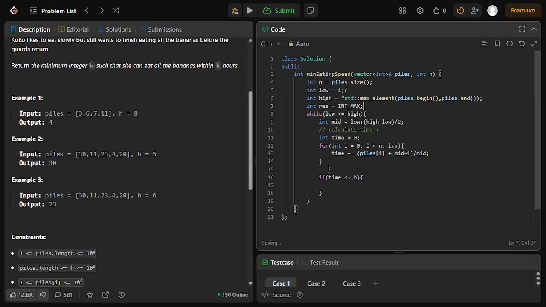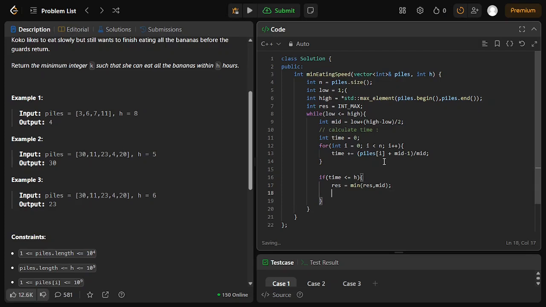We can initialize it to int max. Then res equals min of res and mid.